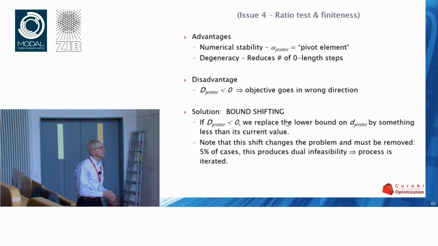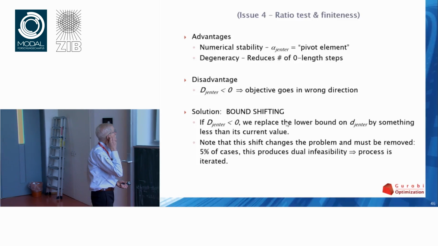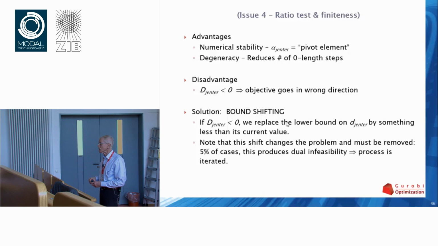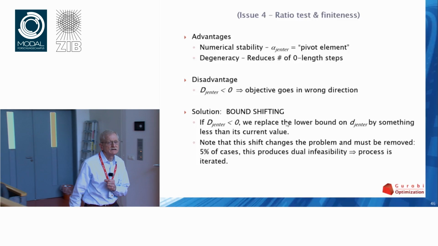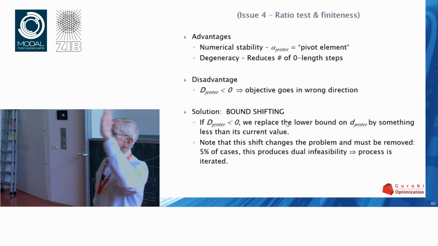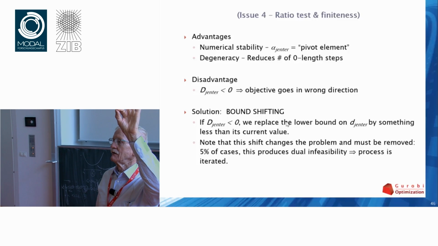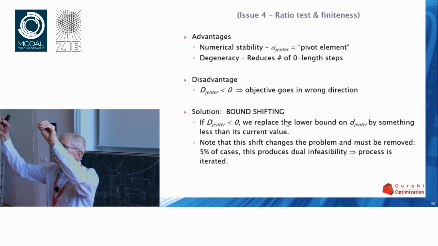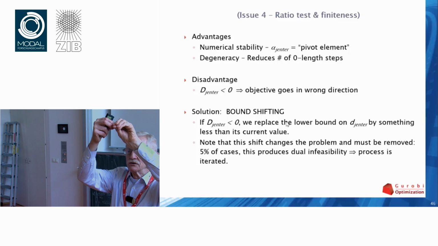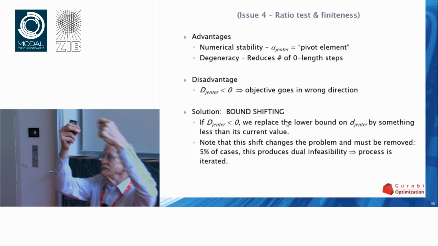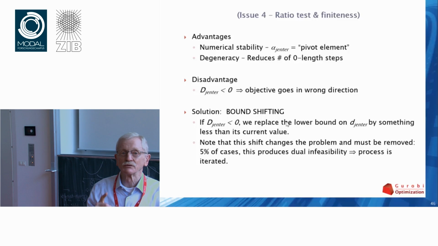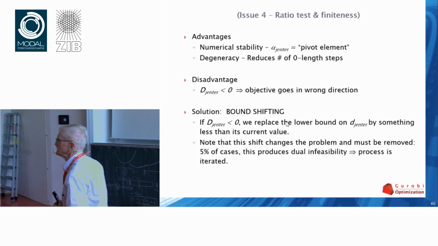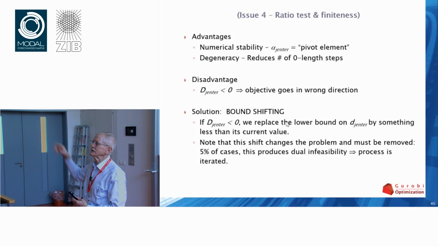But if it happens that your entering variable is less than zero, then the objective goes in the wrong direction. I need to explain this briefly. Variables that are not in the basis need to be fixed at a bound. But suppose when it was in the basis, it was slightly negative. I was thinking that it was going to be decreasing from positive down to zero, and now all of a sudden when it leaves the basis, it goes from negative to zero. So you thought you were going to improve the objective, and suddenly it went in the wrong direction. If you just implement this in a straightforward way, you see the objective starts oscillating on you.